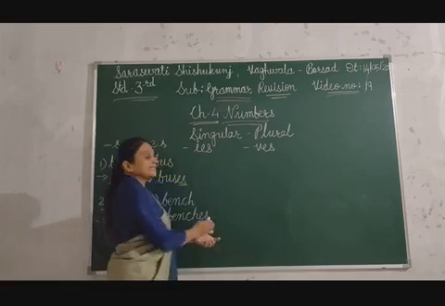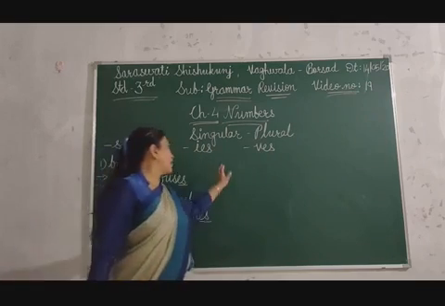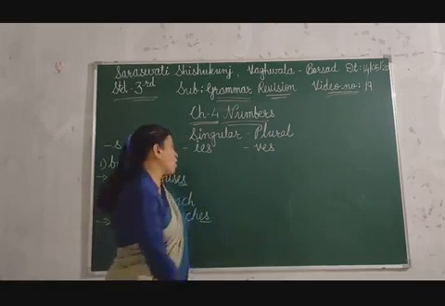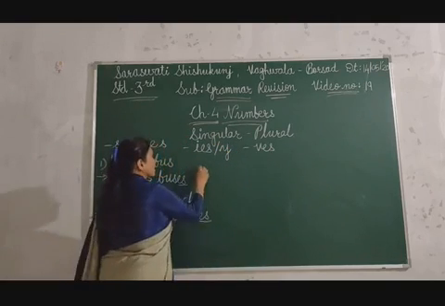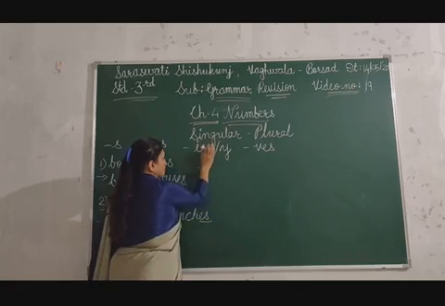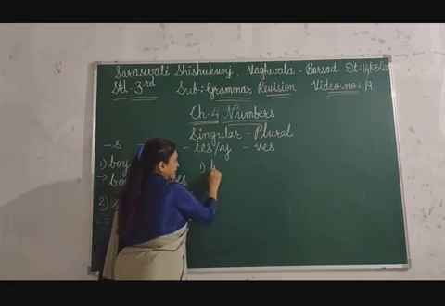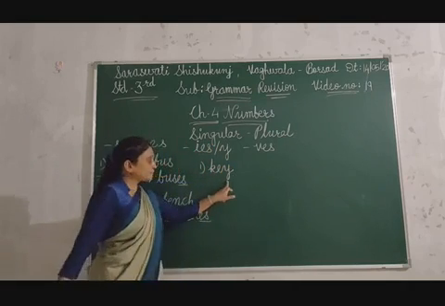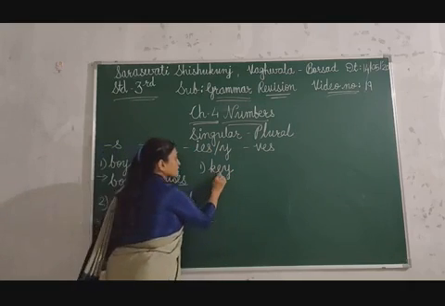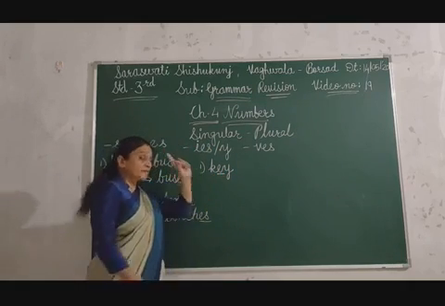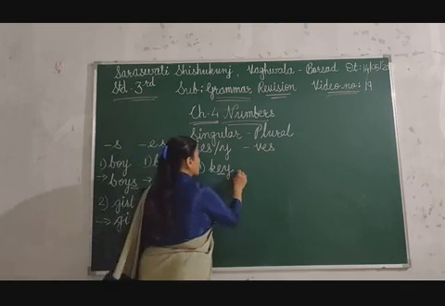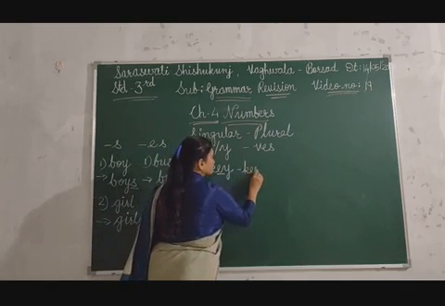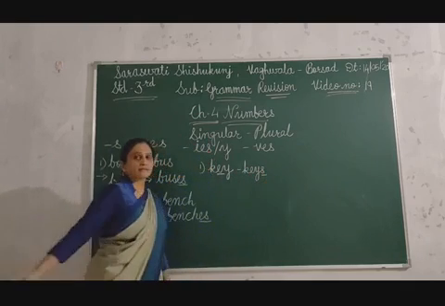Here, ies. There are two ways: add ies or add y. For example, first, keep. Before y, if there is a vowel, remember children, you can add only s.